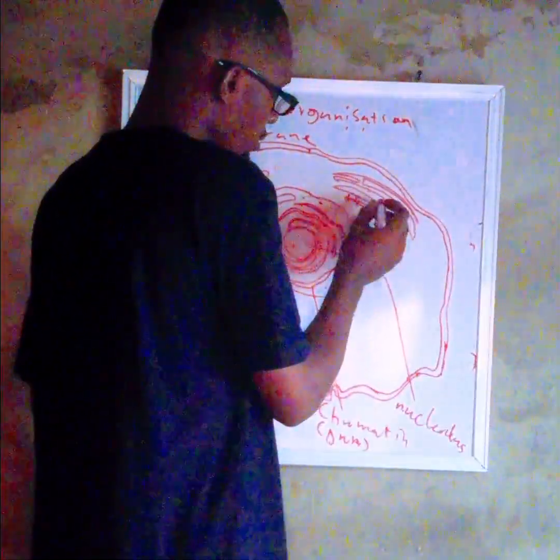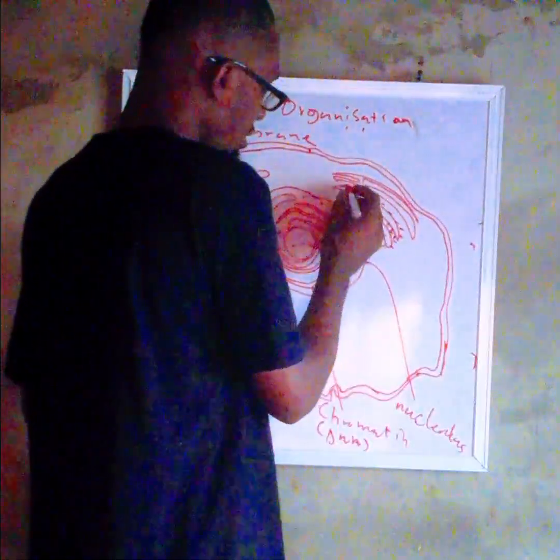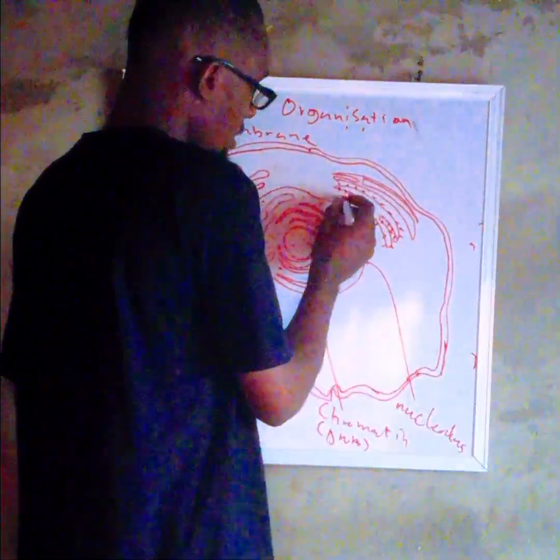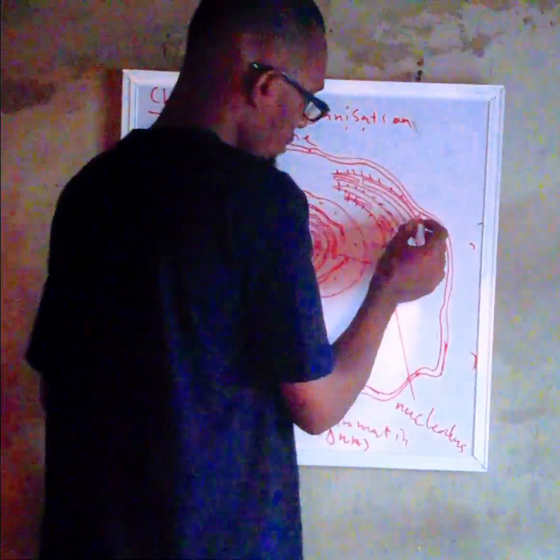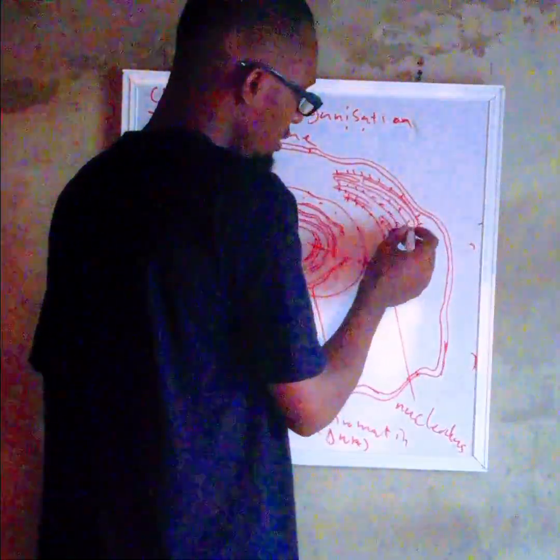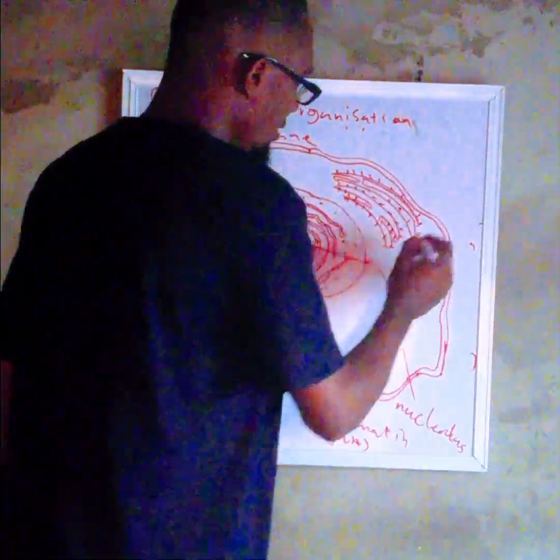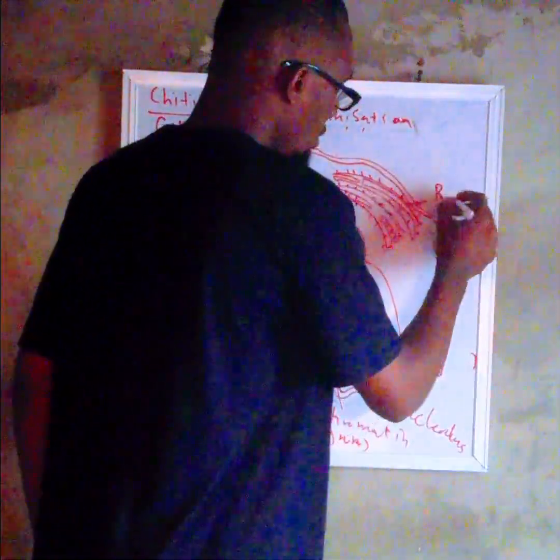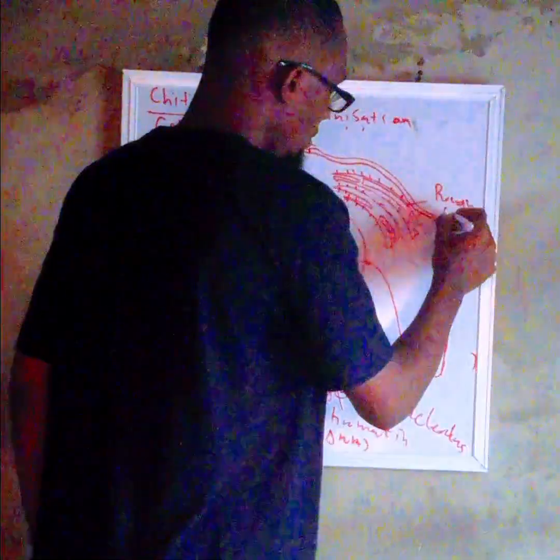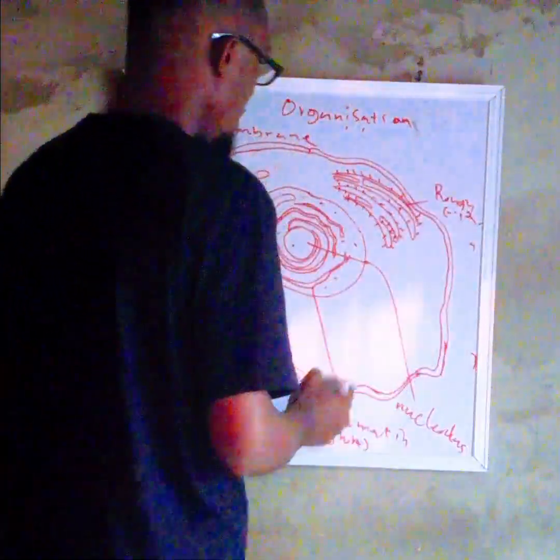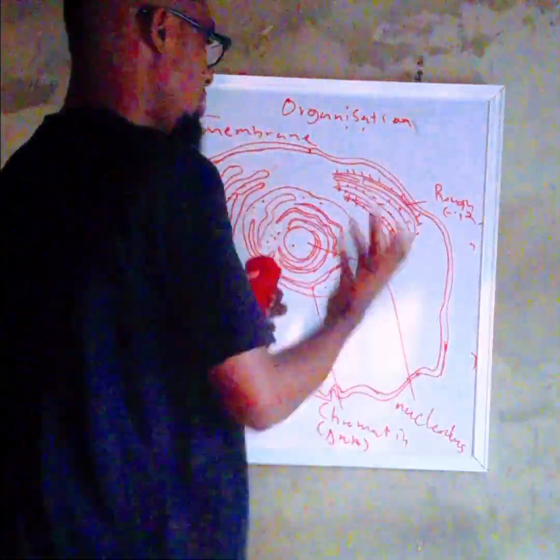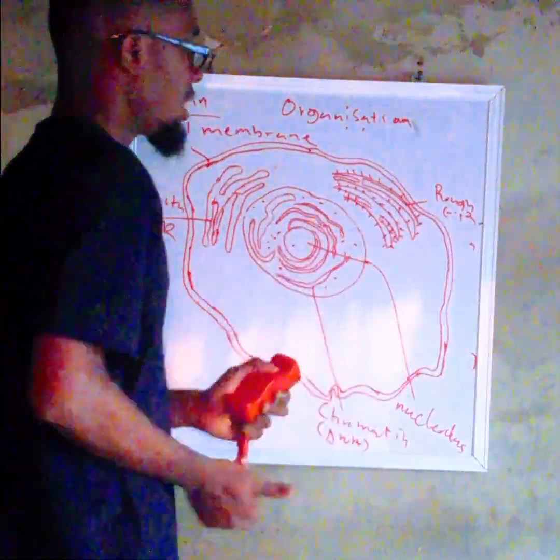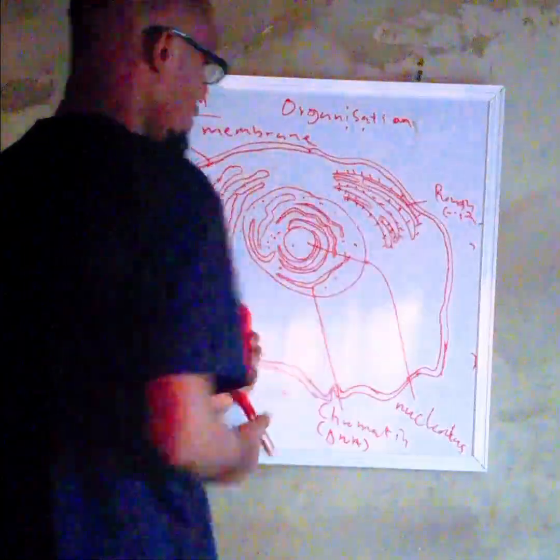So any reticulum that has ribosomes attached to it is called what? It's called a rough endoplasmic reticulum. So this is a rough endoplasmic what? Reticulum. And of course, it is also used for storage of protein and for protein synthesis, and it's also used for transport of protein from one part of the cell to another.